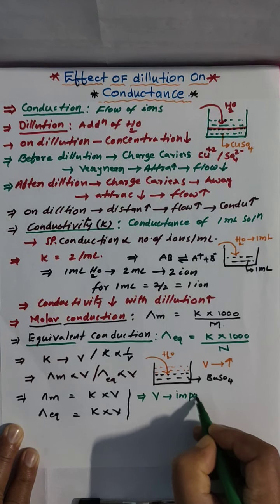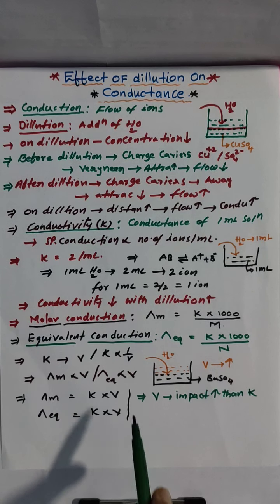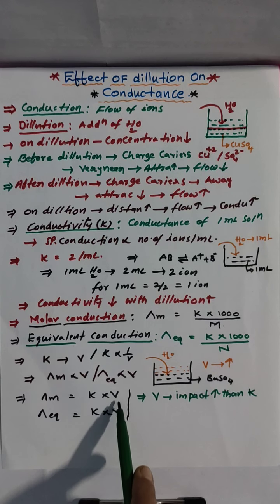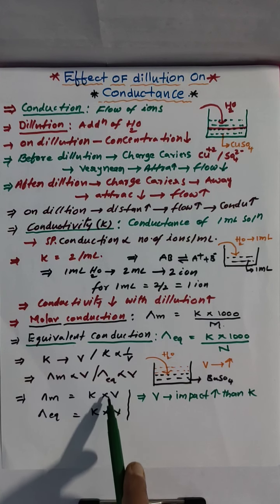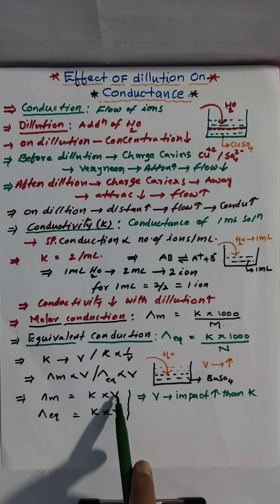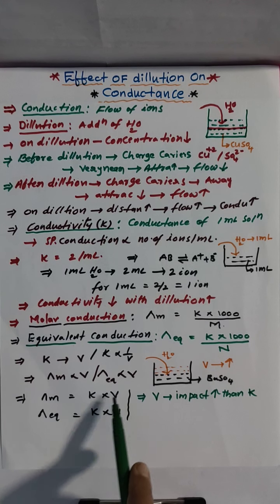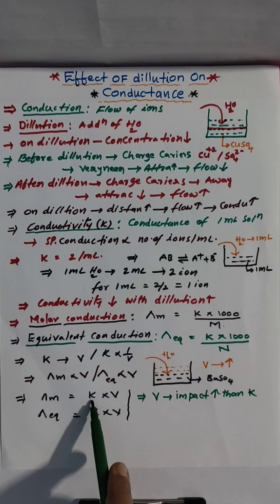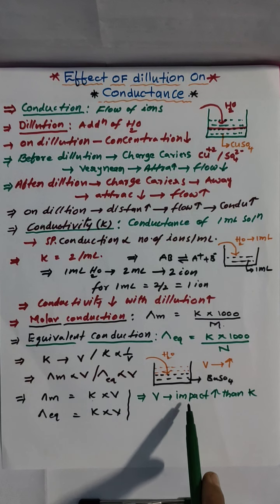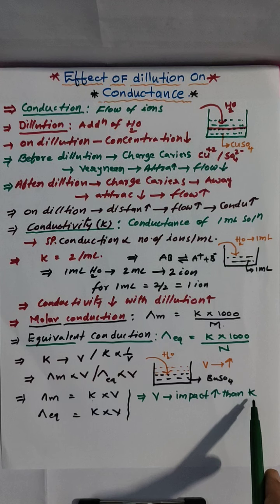See here, theoretically, when volume increases, K decreases. One factor increasing, one factor decreasing means cap M should not change that much. But practically it is proved that when volume increases, it shows more impact than conductivity. That's why V impact is more than K impact.